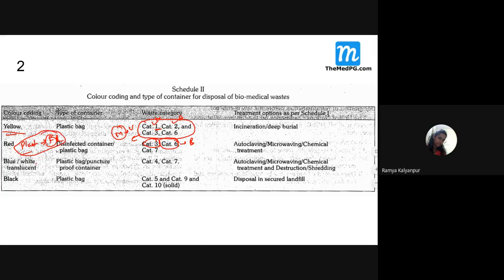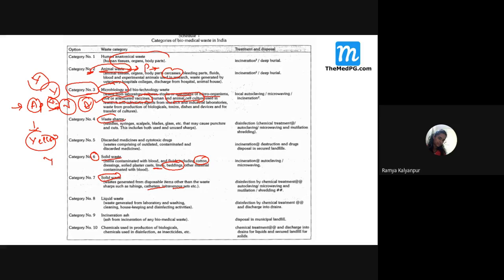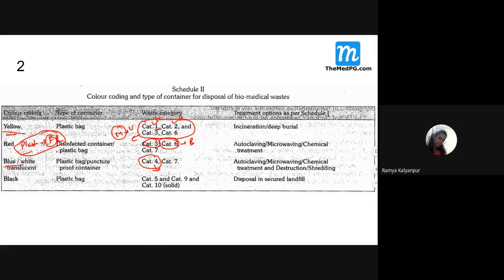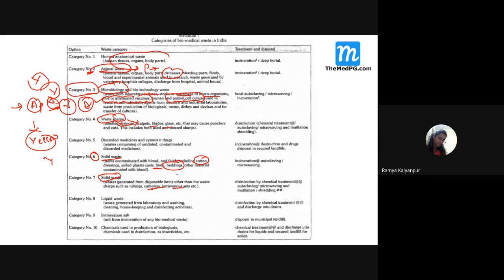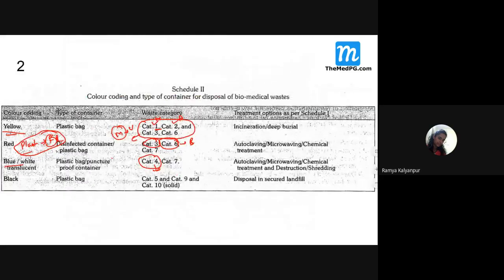Yes. Then what is disposed in white and blue? So that is category 4. What is category 4, students? It is waste sharp. Waste needle. Sharp means syringe. Sharp means always SS. Syringe, scalpel, blades, glass. All this comes under category 4. What is category 7? Just look at here. And again all this catheter tubes and all. So just remember this. So each color waste is thrown in. So yellow color infected, because once the question has been asked on this, and another time the question was asked on this red color. Yes.